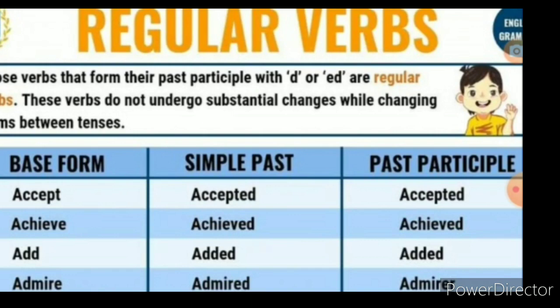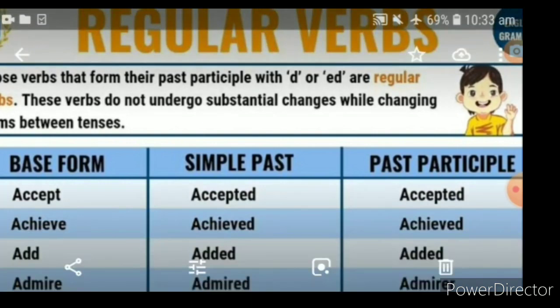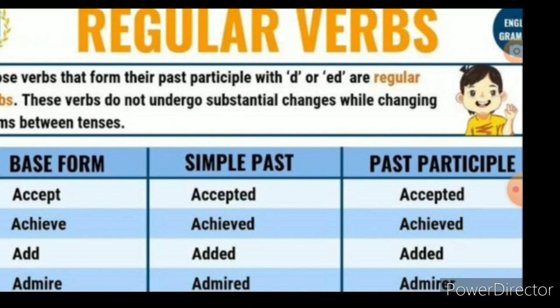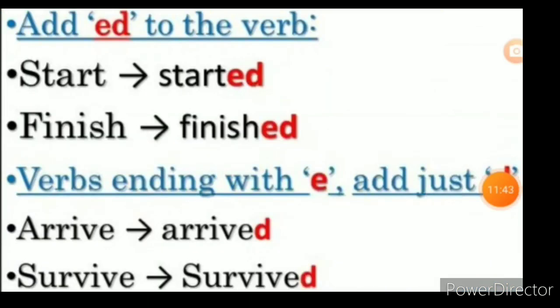See there, the second one, achieve. Achieved, achieved. Add, added, added. Admire, admired, admired. So students, the second form or third form, இது D or ED added ஆயிருக்குதா? What verb? Regular verb. We will see the examples of the regular verb. See there, start. Started, ED. It is added, no? Yes, it is added ED at the last.